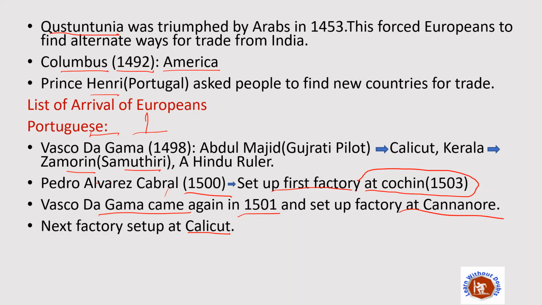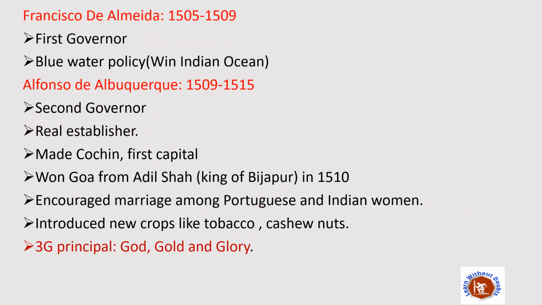And after that, these Portuguese people, with an evil mind, wanted to control the administration of India. Because they were already self-sufficient in factories now, because they had already set up 3 factories in India, they started their administration process, parallel administration, you may say. So in that series, the first one was Francisco de Almeida. This Francisco de Almeida was the first Portuguese governor in India.